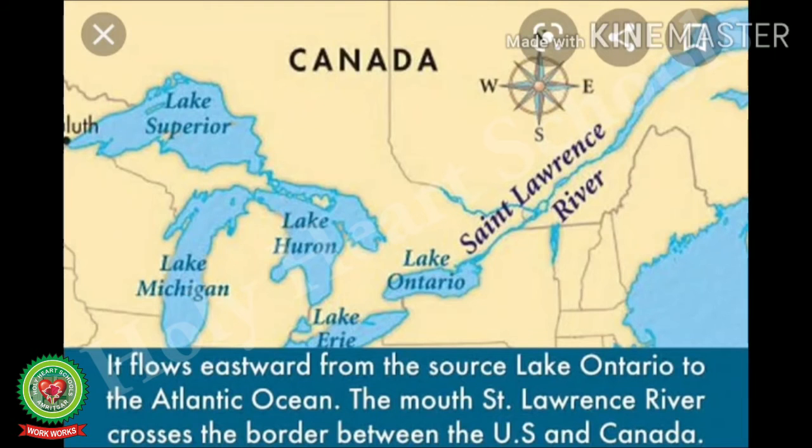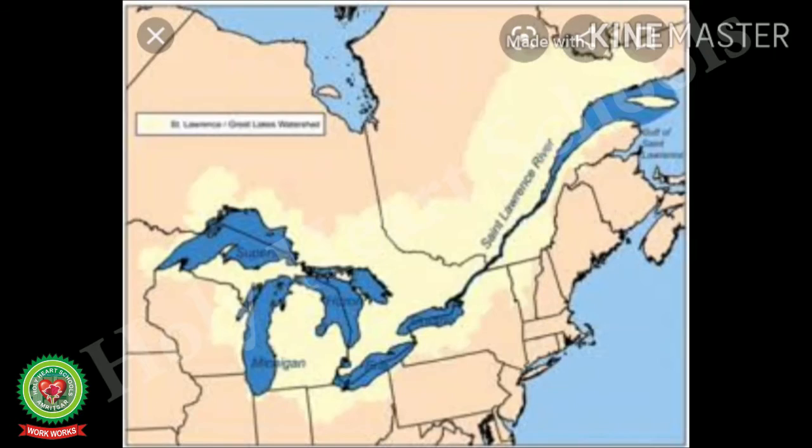St. Lawrence flows eastward from the source of Lake Ontario to the Atlantic Ocean. The mouth of St. Lawrence River crosses the border between the US and Canada. St. Lawrence River is the most important river of Eastern Cordillera.